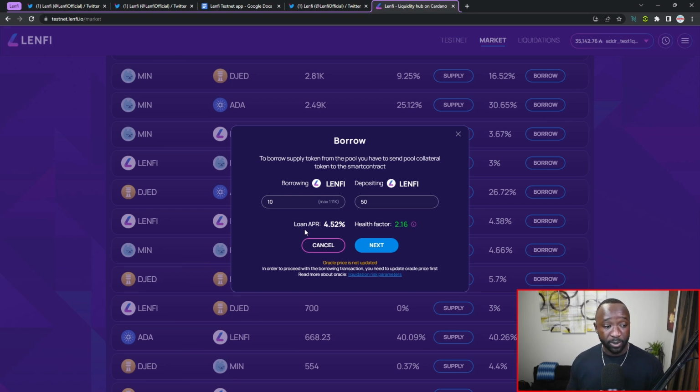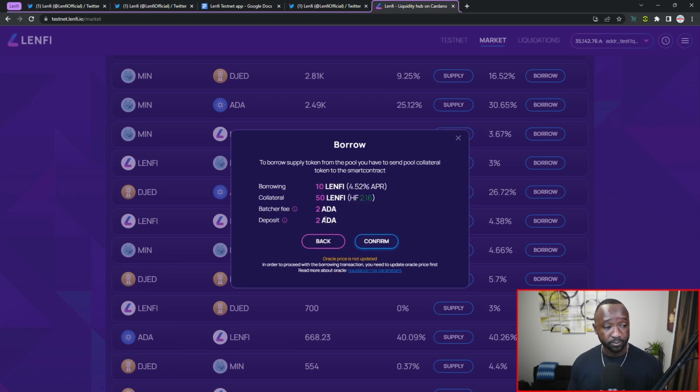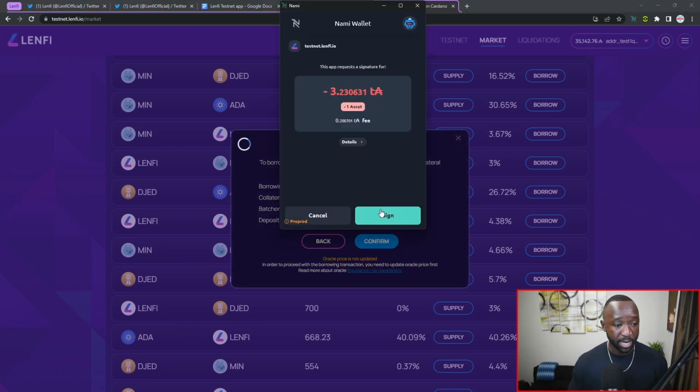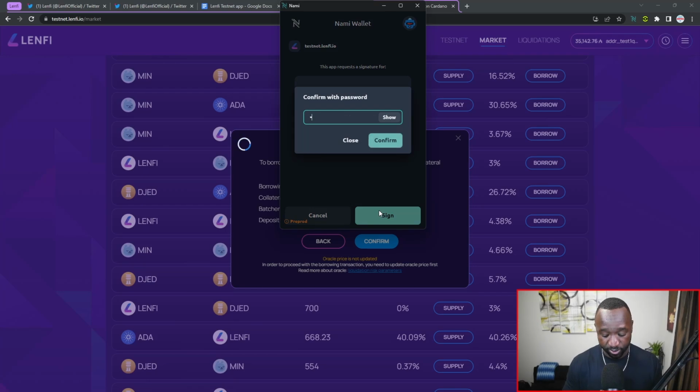So I can see my loan APR, I can see my health factor. So I'm going to go ahead and click on next. And I can again confirm that I'm going to be borrowing 10 Lenfi tokens at an APR of 4.52% with a collateral of 50 Lenfi, and my health factor is 2.16. And there's going to be 4 ADA in terms of a fee, 2 going towards a batcher fee, and then an additional 2 going towards a deposit. I'm going to click on confirm, and we're going to go ahead and sign this transaction.